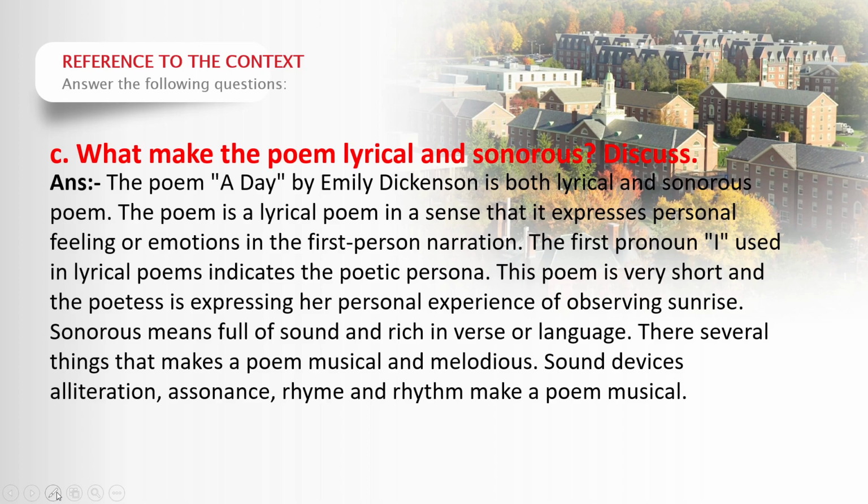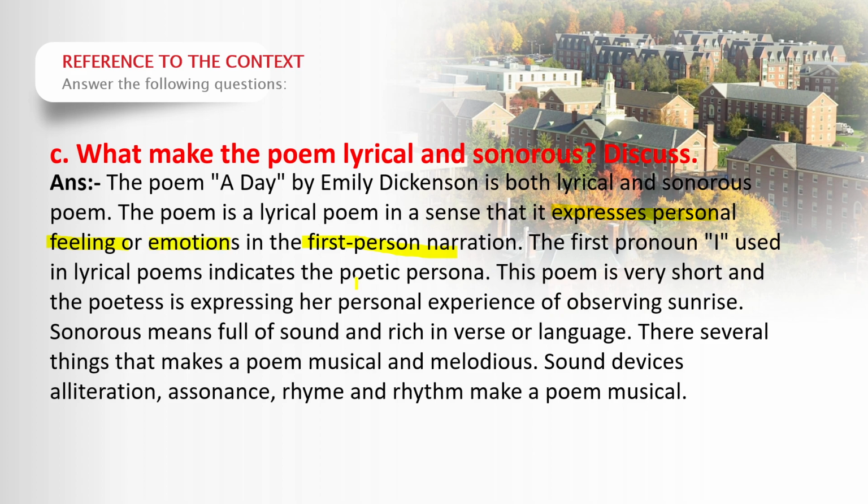The poem A Day by Emily Dickinson is both a lyrical and sonorous poem. It is lyrical in the sense that it expresses personal feelings or emotions in first person narration. Because of this element, we can say that this poem is a lyrical poem.